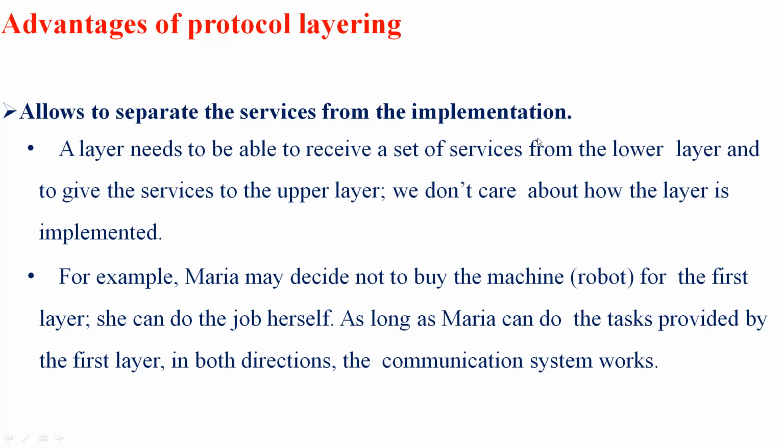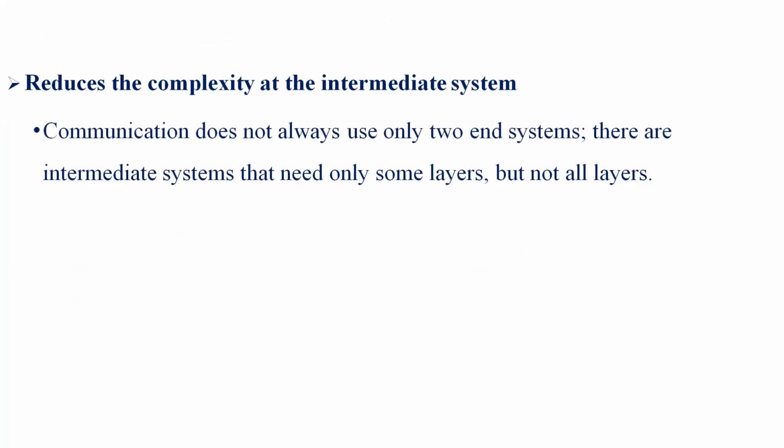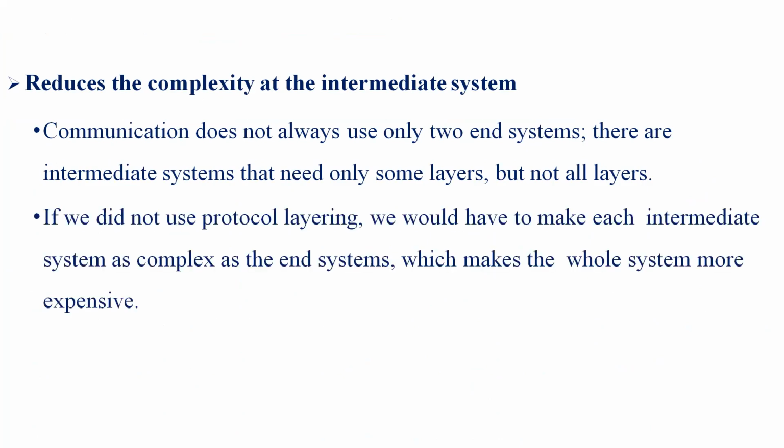Let's see what the second advantage is. It reduces the complexity of the intermediate systems. Communication doesn't always use only two end systems. There are intermediate systems that need only some layers, but not all the layers. By using protocol layering, it reduces the complexity of the intermediate systems. If we don't use protocol layering, we would have to make each intermediate system as complex as the end system.